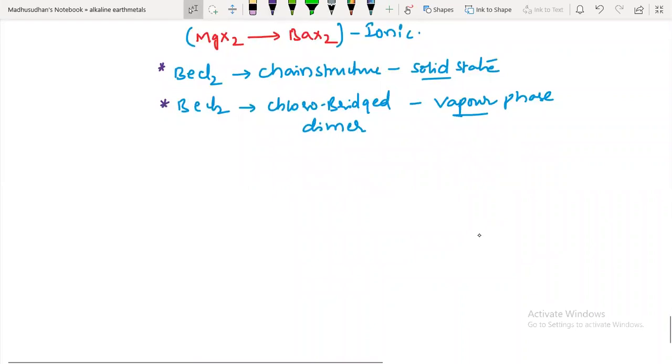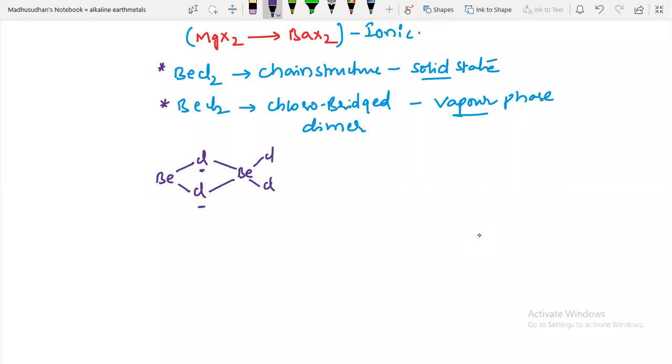Take one beryllium chloride, suppose this is one beryllium chloride. Take another beryllium chloride. They are forming a dimer, right? So now a bond between this is forming. These two chlorines act as bridged positions.